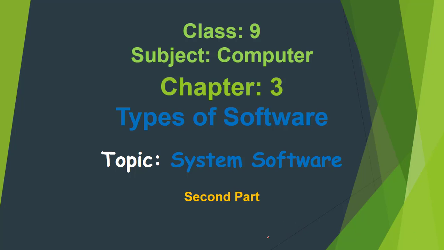Well, it is the second part of our third chapter, that is types of software. Till now in this chapter we have discussed the software and its classification. In today's class we have to discuss this classification in detail. Along with that we also have to discuss this term, that is system software.